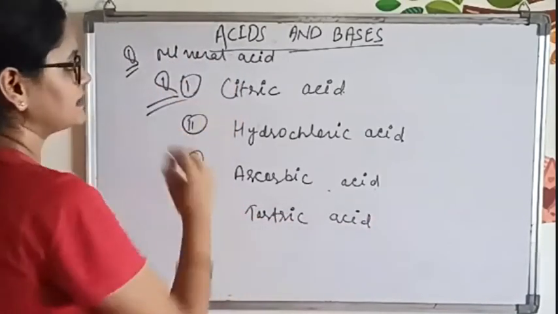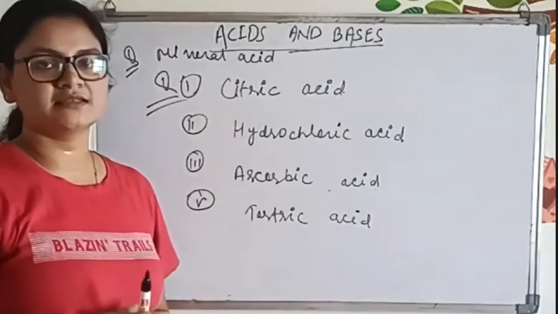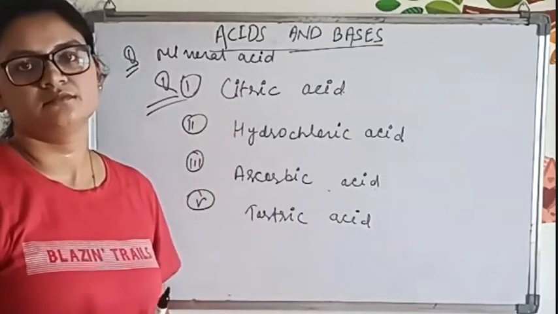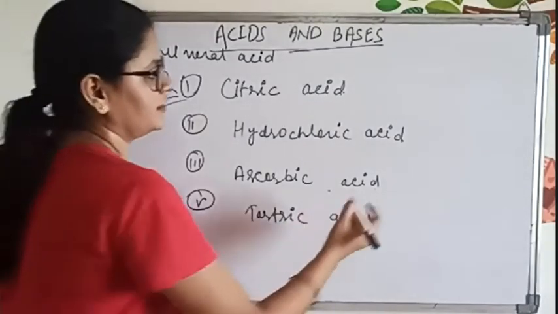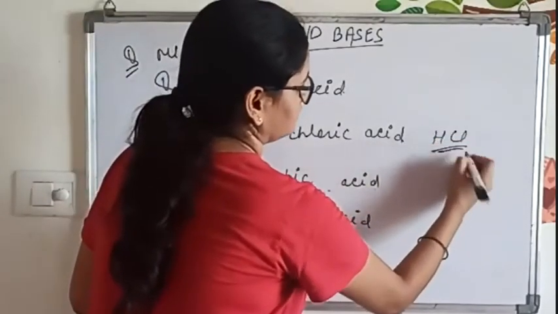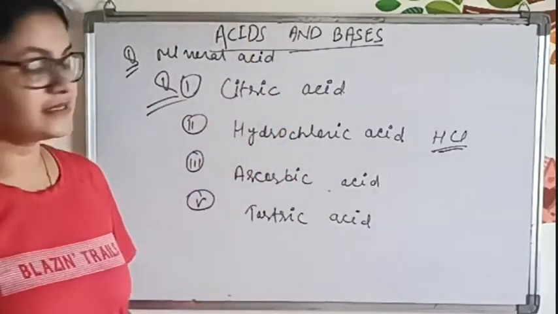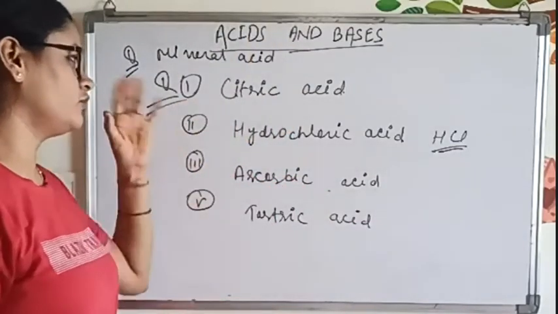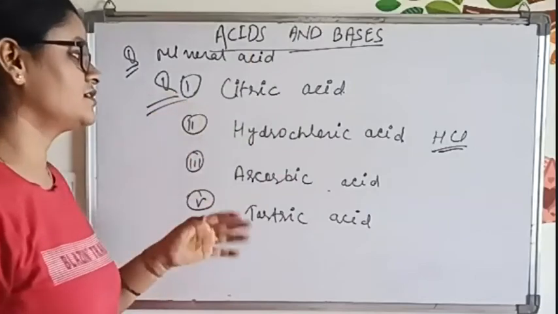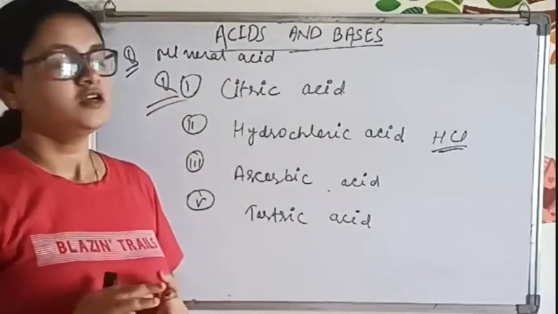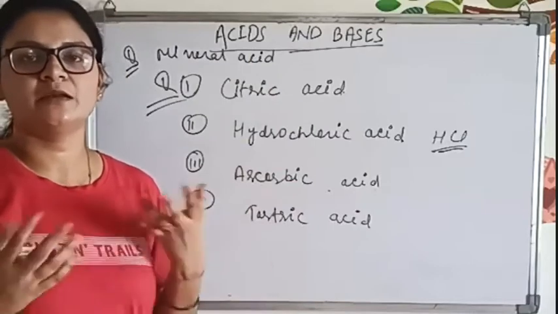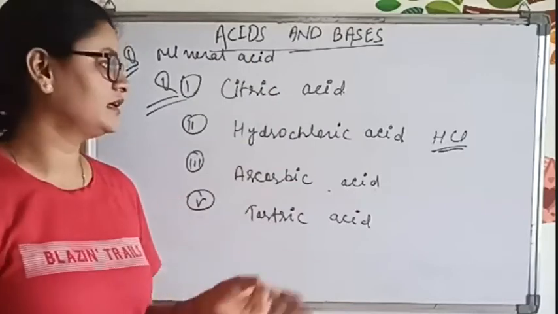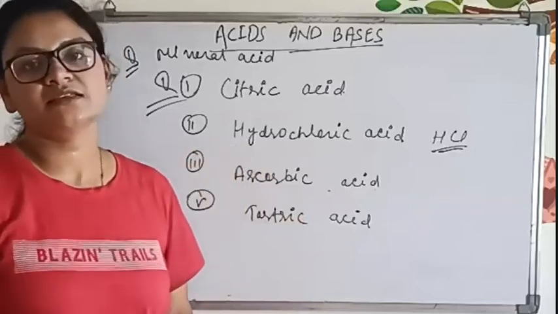Now, which one is the mineral acid? Now you can answer it. Tell me, which one is the mineral acid? Hydrochloric acid. Understood. Citric acid and the other acids you already know do not contain H plus ion. So only hydrochloric acid contains H plus ion and it will be dissociated in water completely. So this is known as mineral acids.